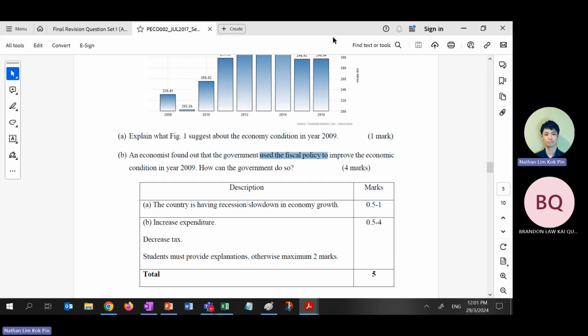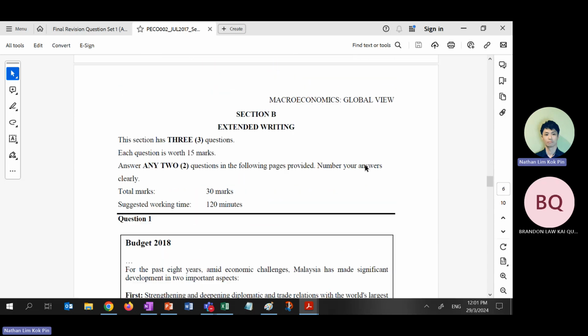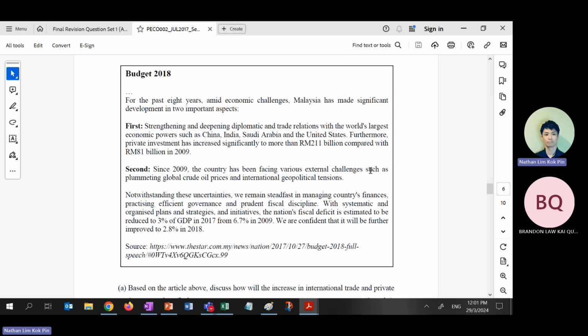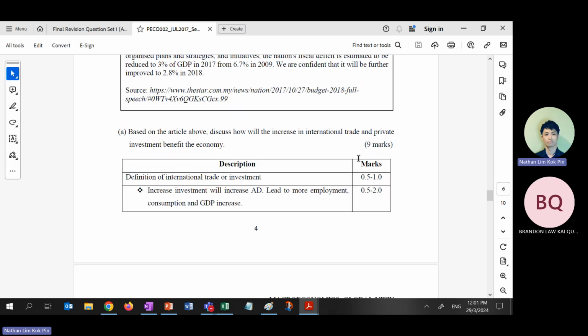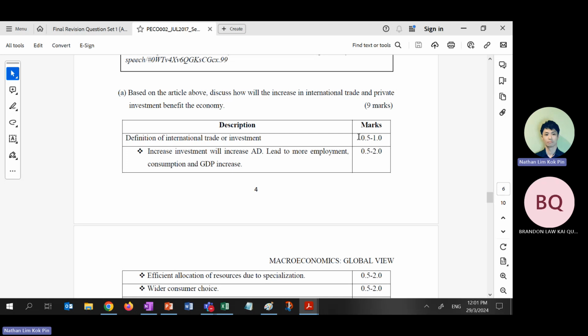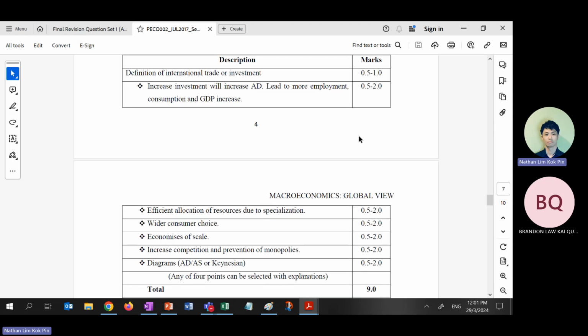Okay? Just slash off the fiscal policy and use that to practice yourself. Because previously this one is fiscal policy. Same for budget. Budget is actually a fiscal policy. I already told you before. Right? Can I link the fiscal policy to monetary policy? Will it be related? Normally they will do together. So it will be related. So I can link this article to a monetary policy as well.